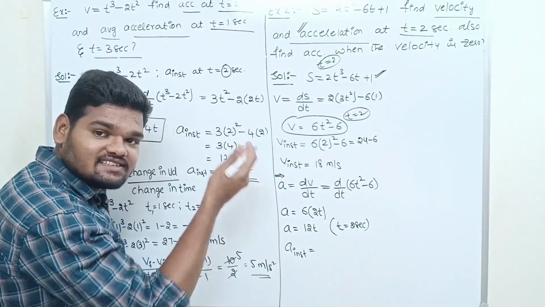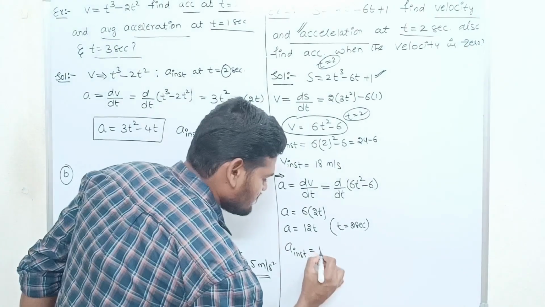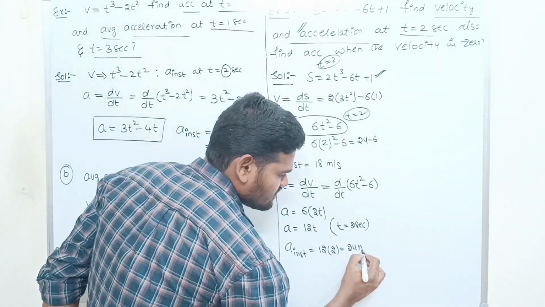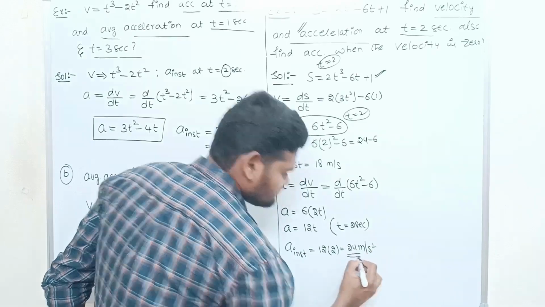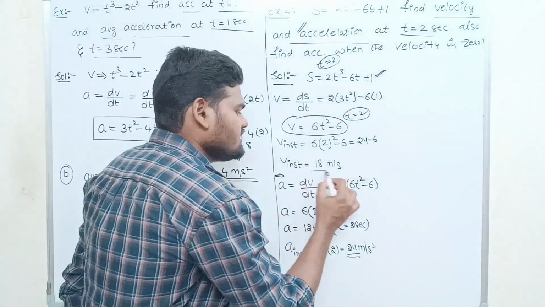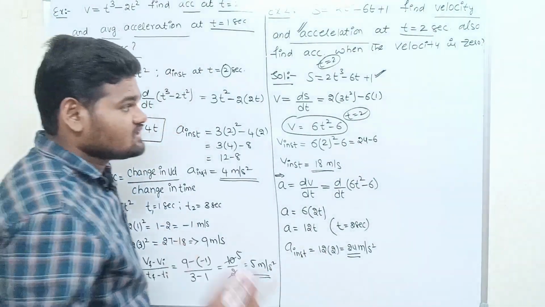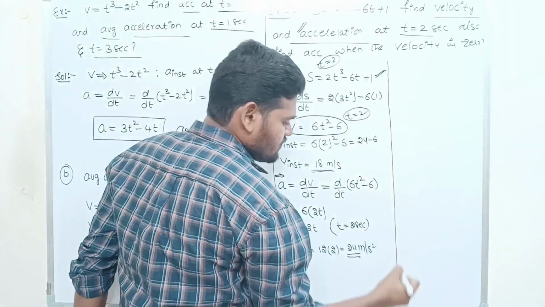Are you getting it? Easy questions now, right? So 12 times t, which is 2, gives 24 meters per second squared. This is the instantaneous velocity, and this is the instantaneous acceleration. So one more part is there. What is the one more part?